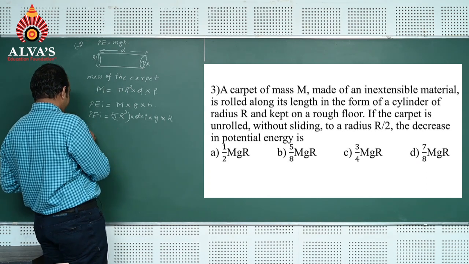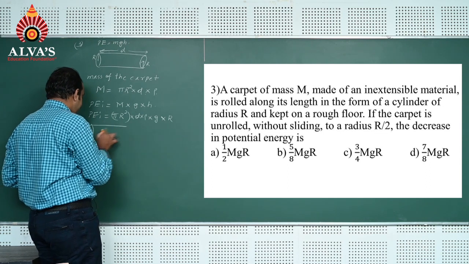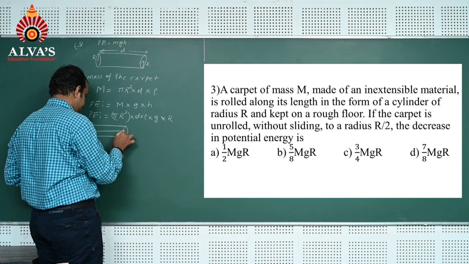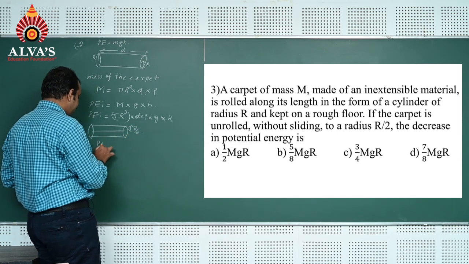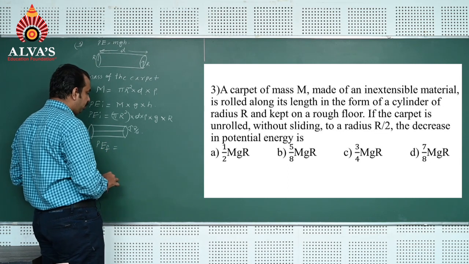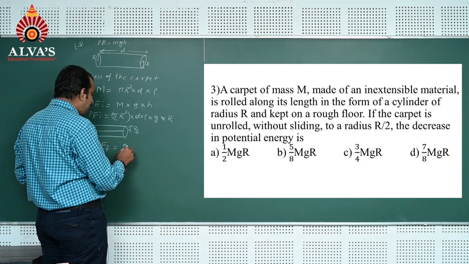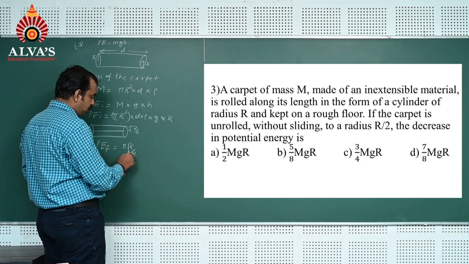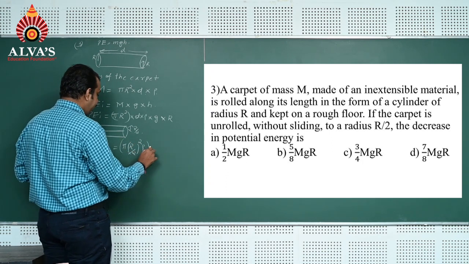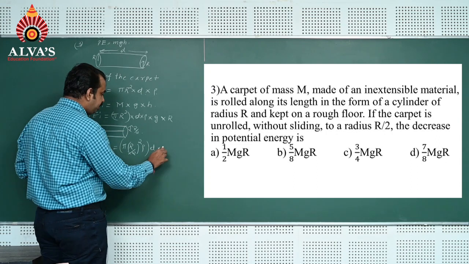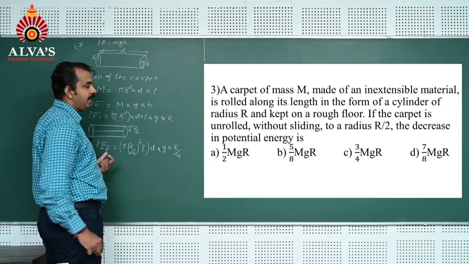Final potential energy, when the carpet is unrolled to a radius r by 2, can be written as: potential energy final is equal to, here the mass of the carpet is pi into r by 2 whole square into rho into d into g, and the height is r by 2 now.